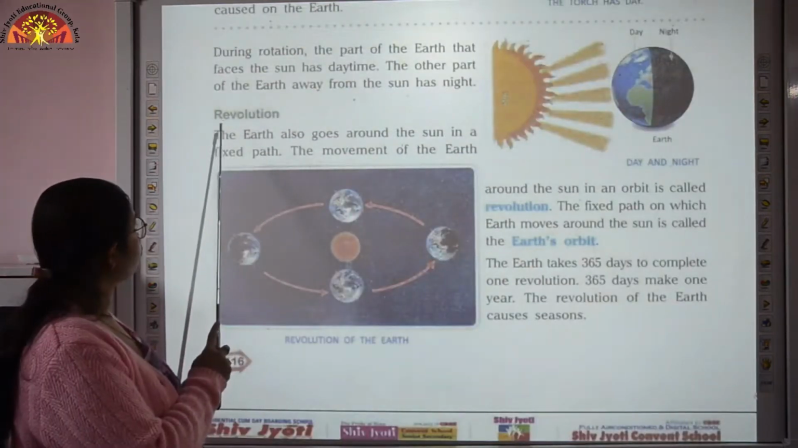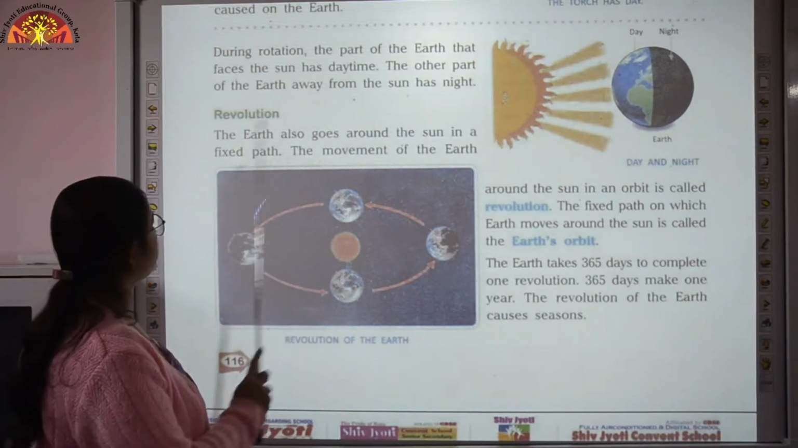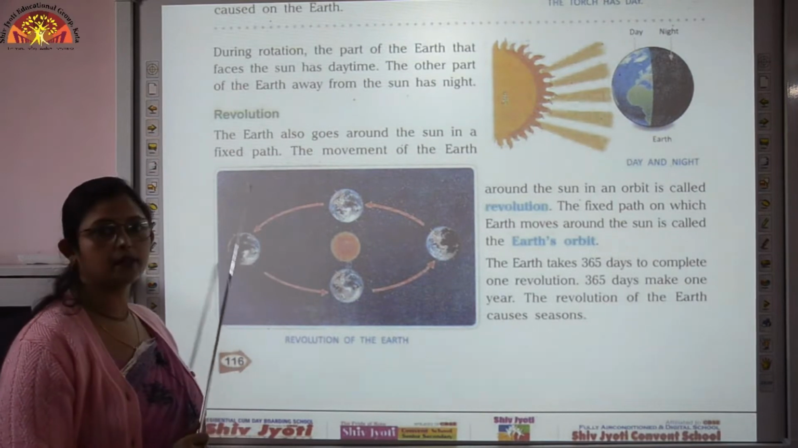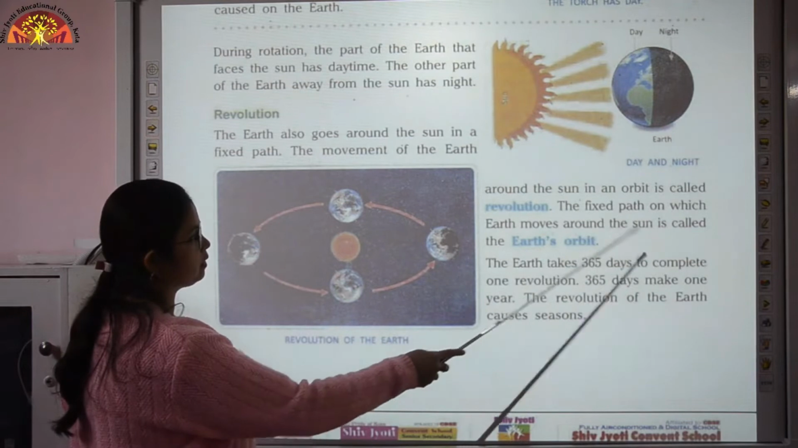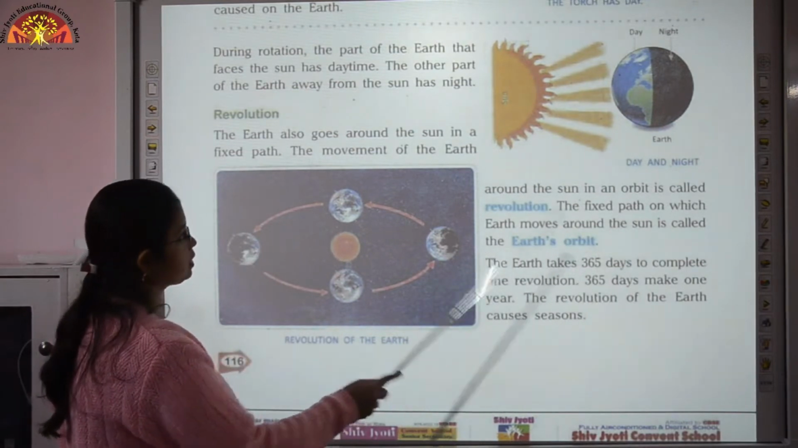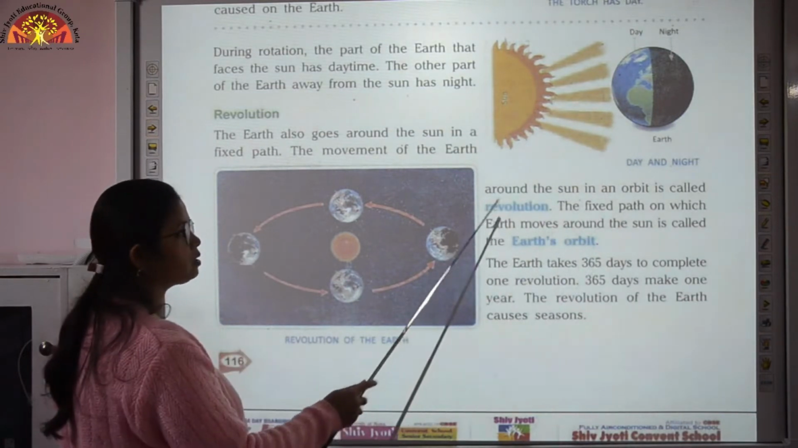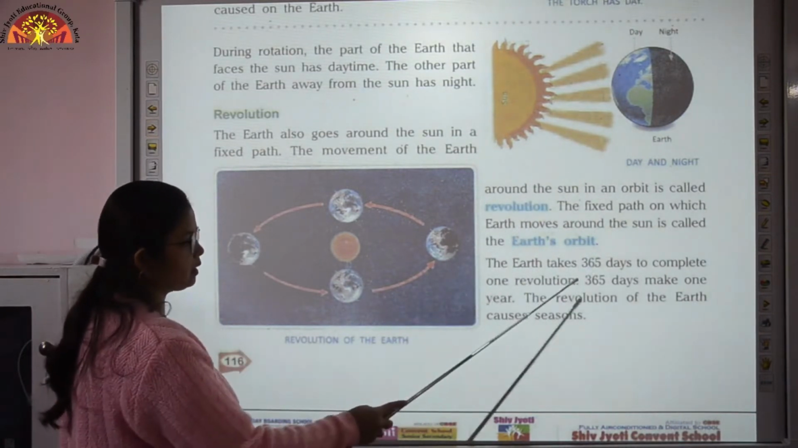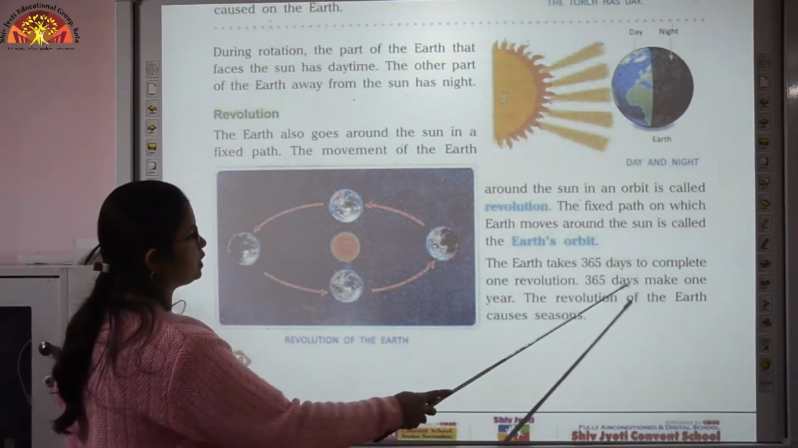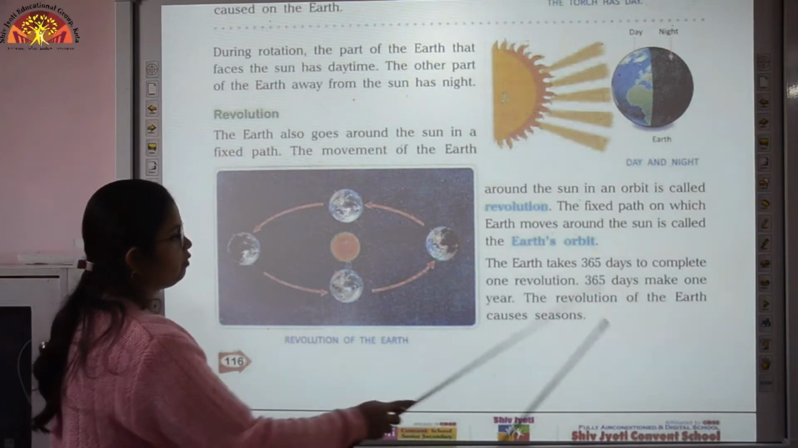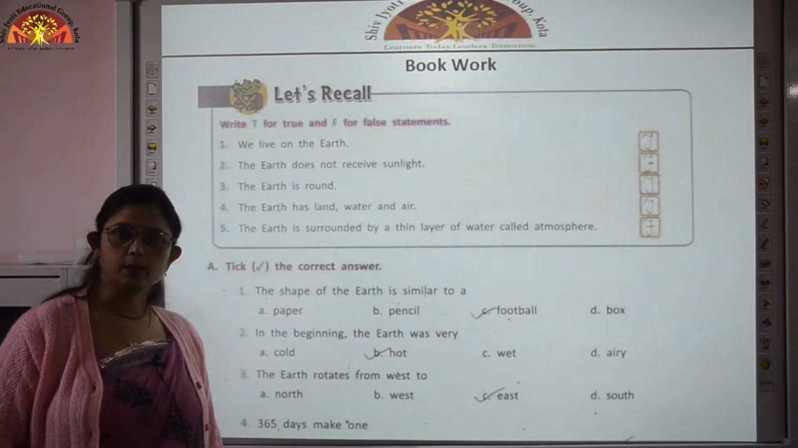Now, another type of movement of earth is revolution. The earth goes around the sun in a fixed path, and that fixed path is called as orbit. So the fixed path on which earth moves around the sun is called as earth's orbit, and the movement of the earth around the sun in an orbit is called revolution. The earth takes 365 days to complete one revolution. 365 days make 1 year. The revolution of the earth causes seasons. So this is all about the explanation part.